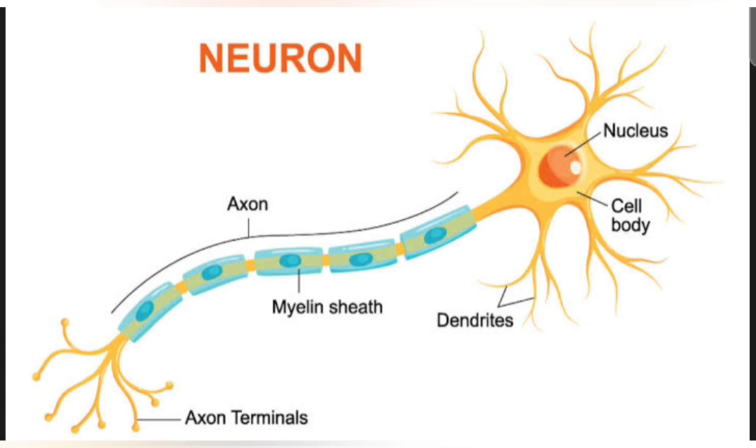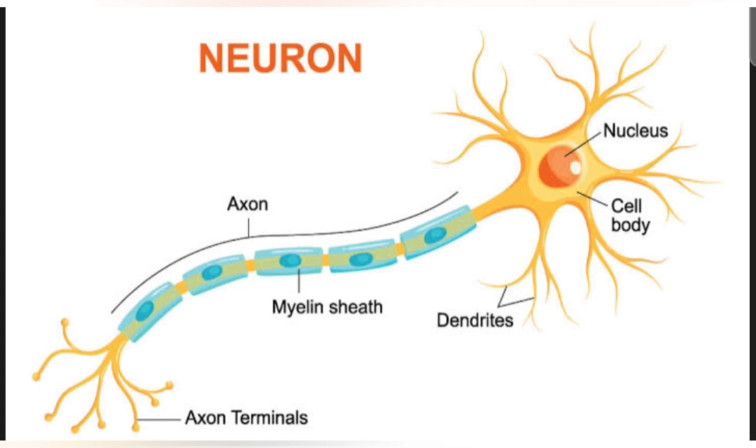These gaps help in faster transmission of the impulse, so that they can go to the next neuron much faster. This covering or sheath of the axon is known as myelin sheath.